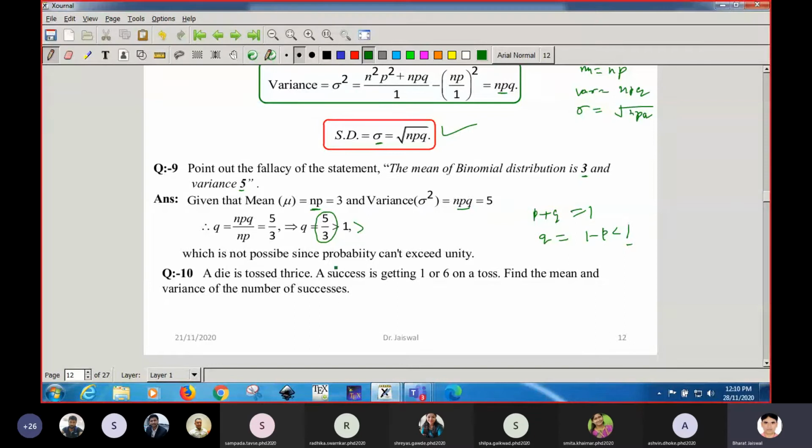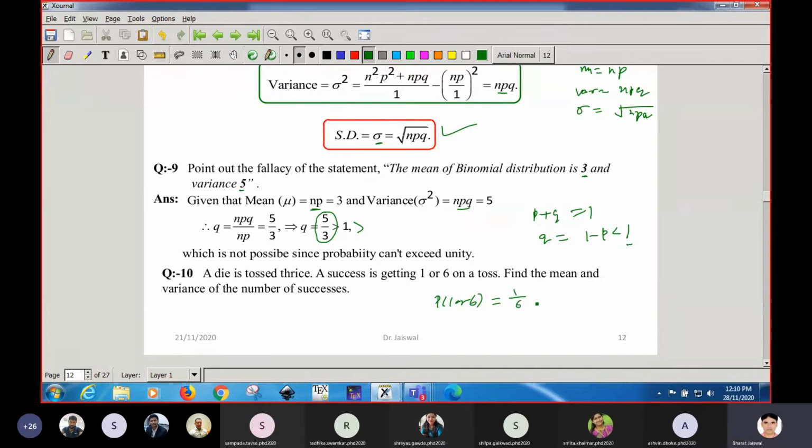Next question is, a die is tossed thrice. Success is getting 1 or 6 on the toss. Find the mean and variance of the number of successes. So when you toss a die thrice, success is getting 1 or 6 on a toss. This is our success, getting 1 or 6.